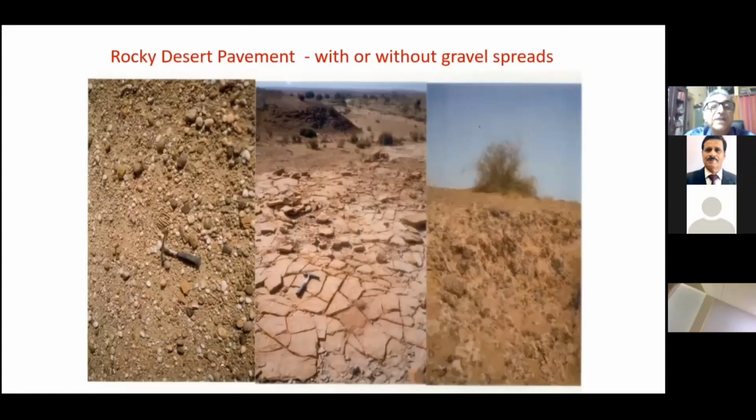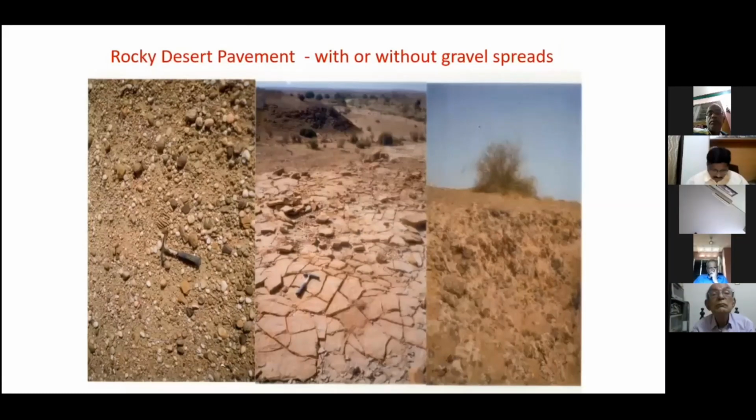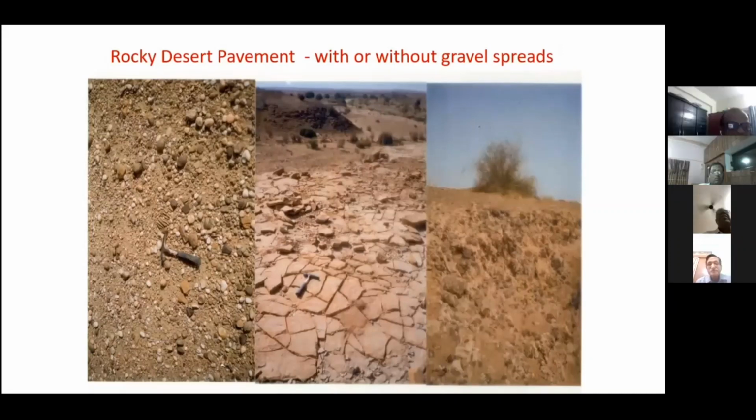Again, because of the diurnal temperature variations, I'm showing you some of these features, how the rocks get shattered. They just crack up, because during the daytime, the temperatures can reach up to 50 degrees centigrade. And after sunset, it can go close to 0 degrees also. So it's such a huge diurnal temperature variation. If it's happening repeatedly, days after days and months after months, it can result in this kind of cracking.